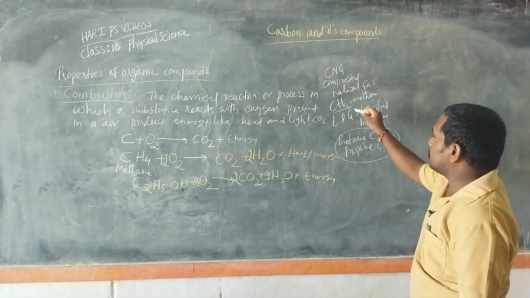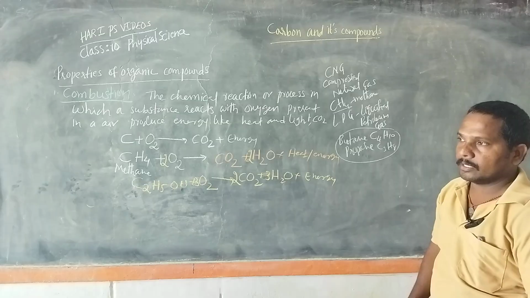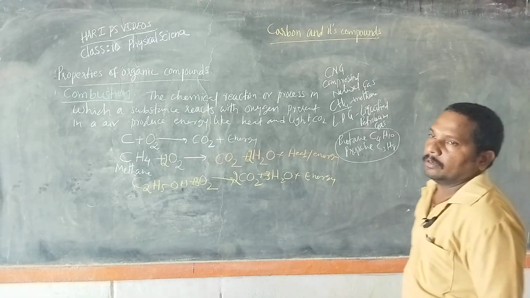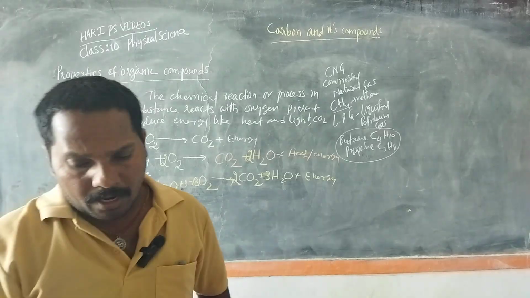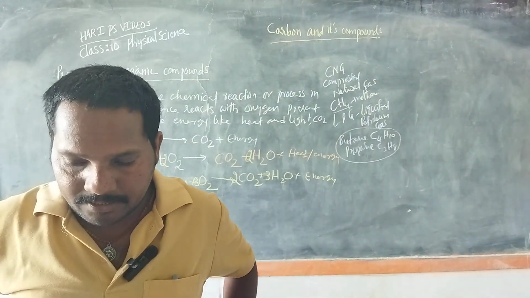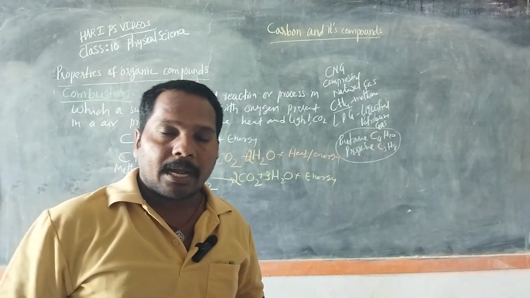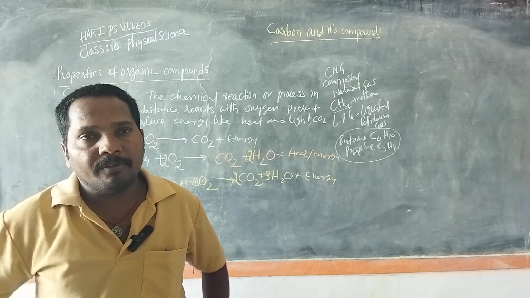So alkanes, methane, butane, propane are the hydrocarbons which are able to burn in the presence of oxygen and produce water as well as carbon dioxide. So that's why carbon compounds are used as fuels.